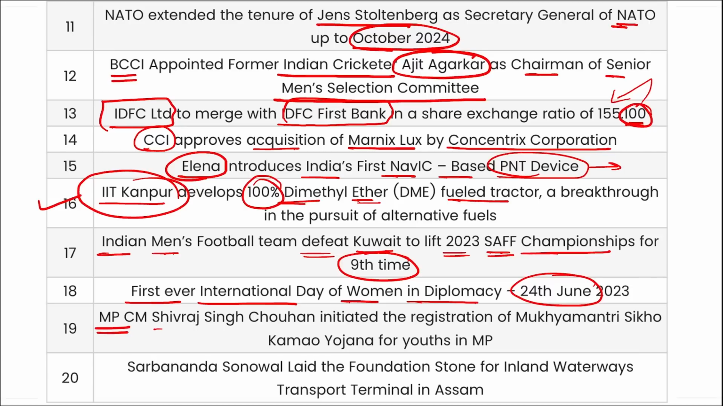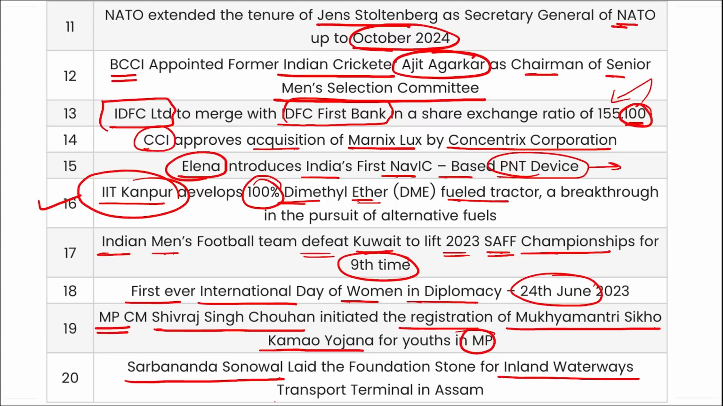MP Chief Minister Shivraj Singh Chauhan initiated the registration of the Mukhyamantri Sikho Kamao Yojana for youths in MP. Sarbananda Sonowal laid the foundation stone for the Inland Waterways Transport Terminal in Dibrugarh, Assam. So these were your current affairs for the day, friends.